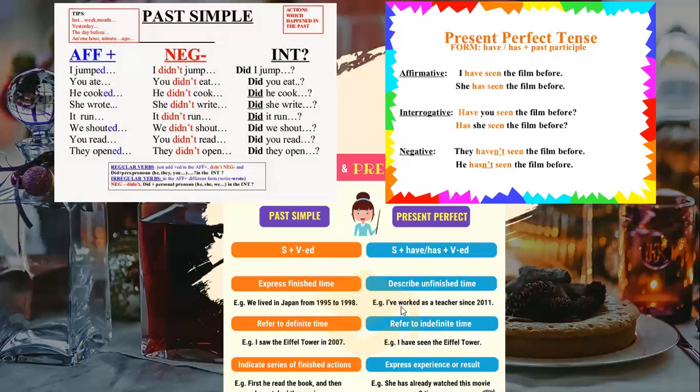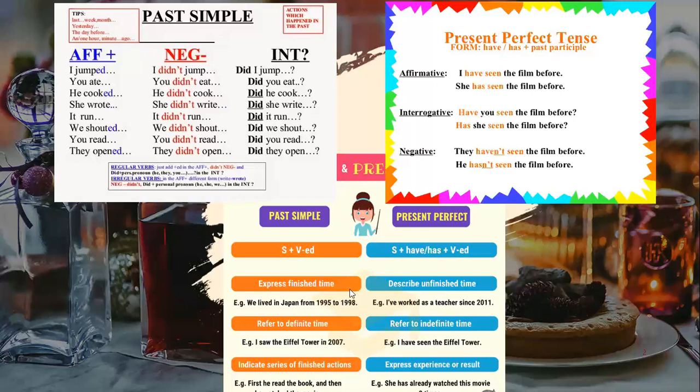But if I say I've worked as a teacher since 2011, I'm not being very specific. Maybe I'm being specific about 2011, but I continue teaching, okay? It means that I started in 2011 and in this moment I continue teaching. I am a teacher right now. In this case, I lived in 1995, I lived in 1998, but in this moment I don't. So this is the difference. This is finished and this is in progress.